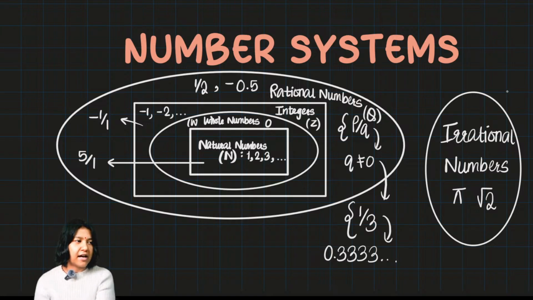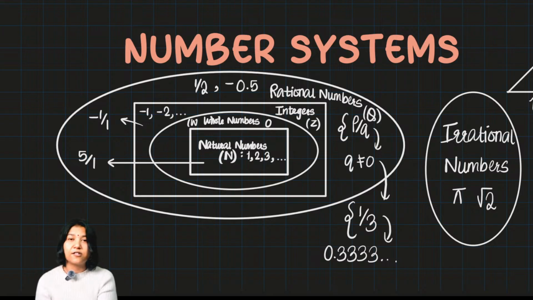Imagine you have a box which is 1 meter on this side, or 1 unit, and 1 unit again. Now if you have to think about the diagonal length, it will never be a whole number, or a fixed number like 1 or 2. It is going to be something like 1.41, and the decimal you get is also not a fixed decimal value. You'll just get an approximated decimal value.